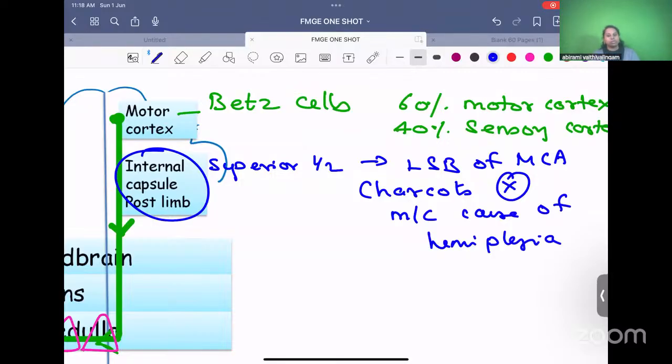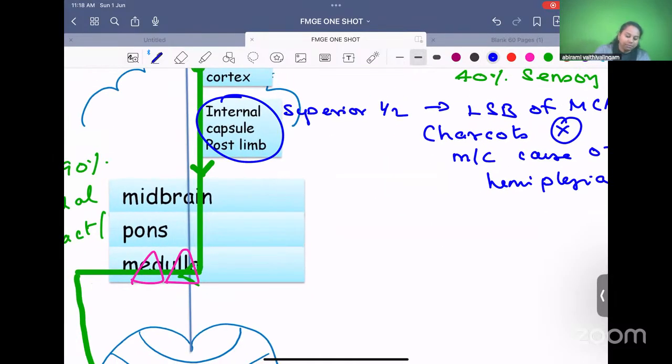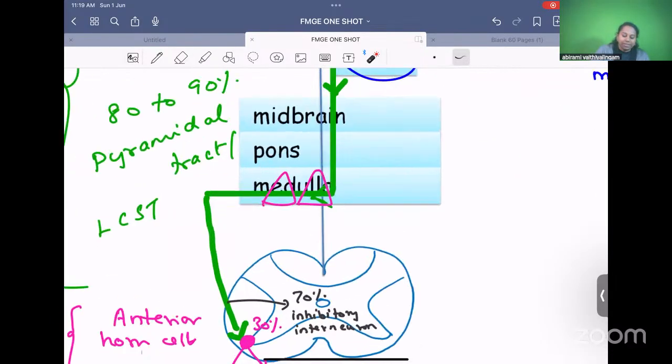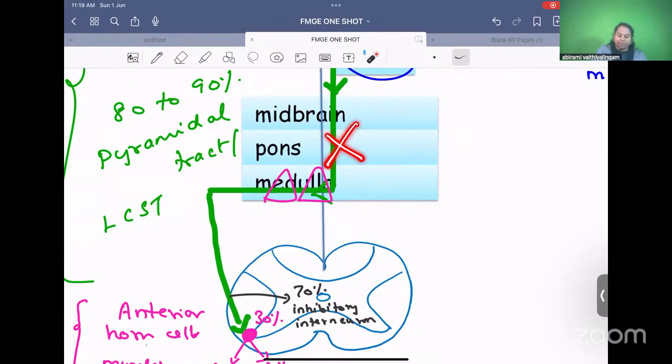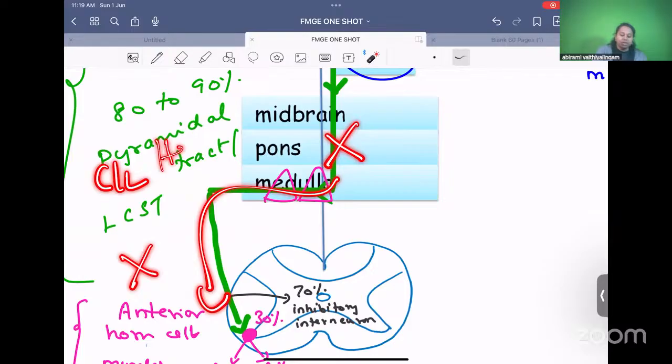Most common cause of hemiplegia. So what are the other lesions in this tract? At the level of midbrain, pons and medulla, if these fibers are damaged, there are different syndromes related to this. Just imagine if this half of the fiber is damaged, on the opposite half the patient will have hemiplegia. This is called contralateral hemiplegia.